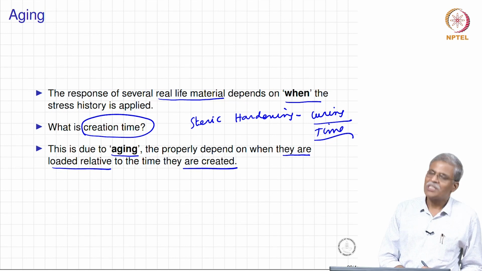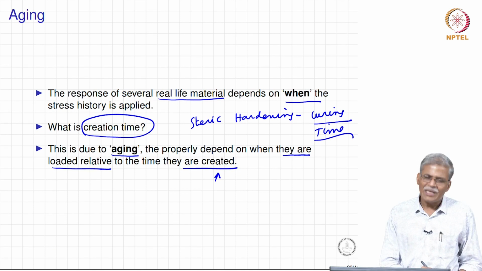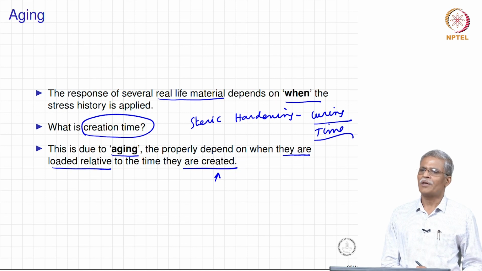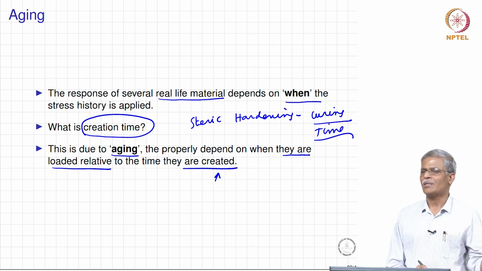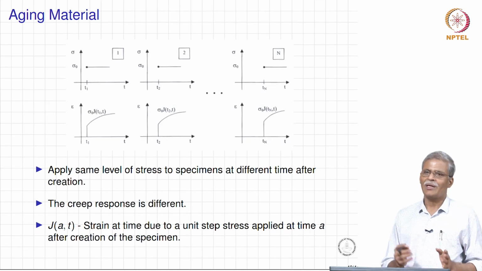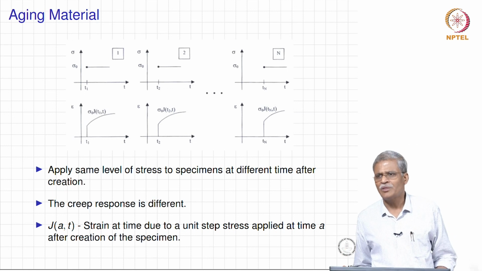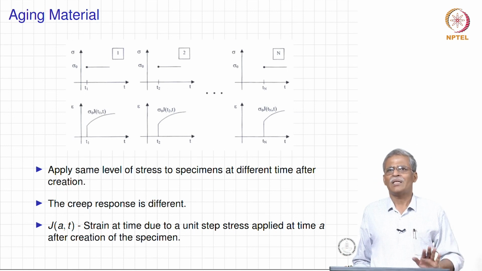It is extremely difficult to qualify this kind of a term for most of the material, but it is much easier if you start thinking in terms of concrete, for which a 7-day cube strength is different compared to 14 days compared to 28 days. So, if one could do a test on the material at different time intervals, you are going to see a different response.